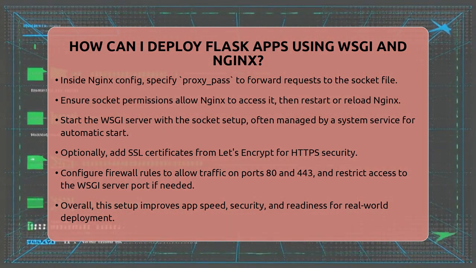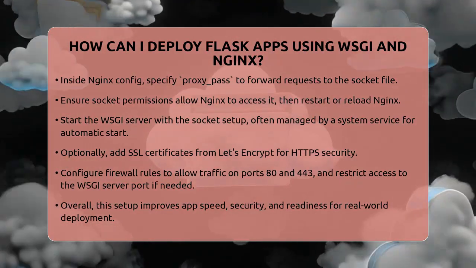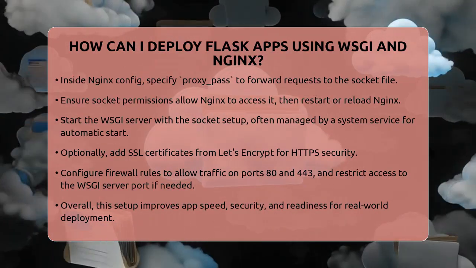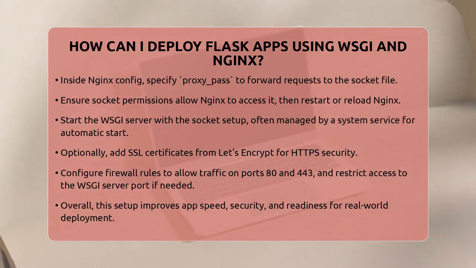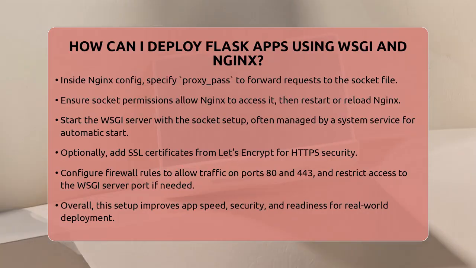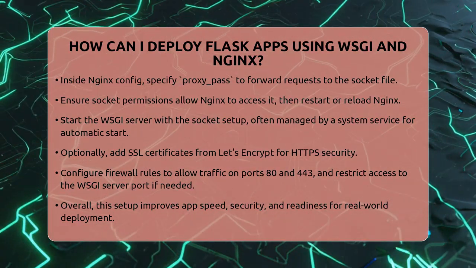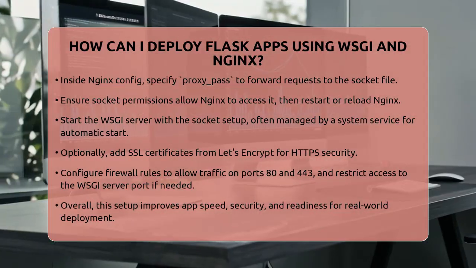In summary, deploying your Flask app with WSGI and Nginx involves running your app through a WSGI server that communicates over a Unix socket, while Nginx handles incoming requests, static files, and forwards traffic to your app. This setup makes your application faster, safer, and ready for real-world use. It's a key part of turning your Python code into a live, accessible website.